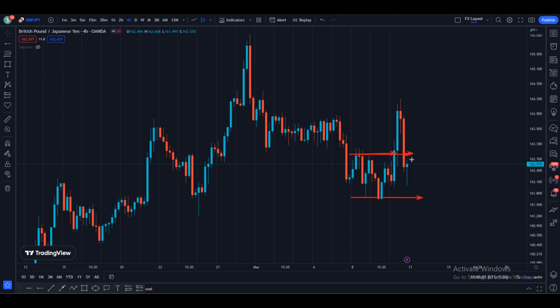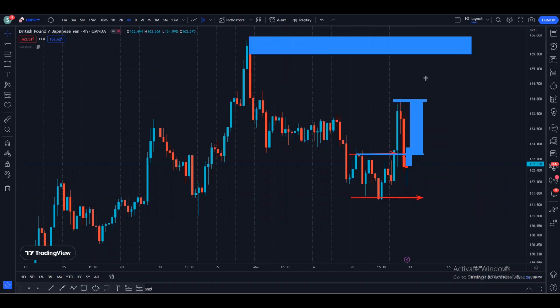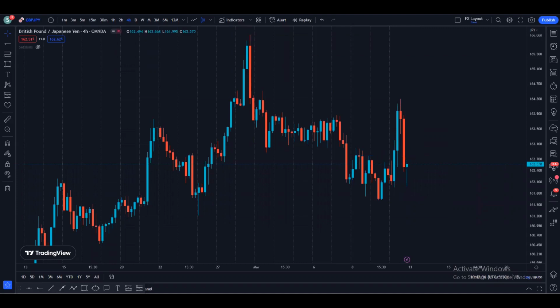So on the 4-hour, to consider a bullish bias, we need some 4-hour candle to be closing above this level. In that situation, we'll be back above the range, and there'll be high probability for the price to make a bottom. We can come to the top, to reach these highs, right? So that is what we can anticipate on the 4-hour time frame.